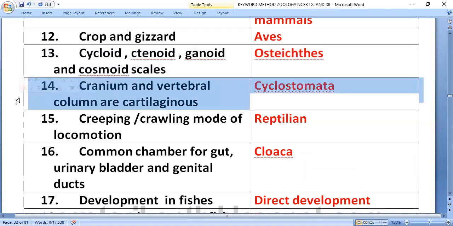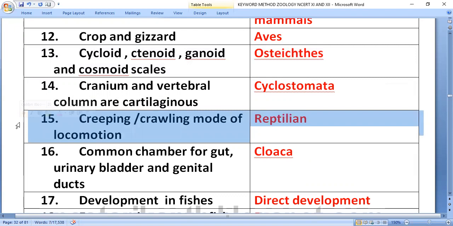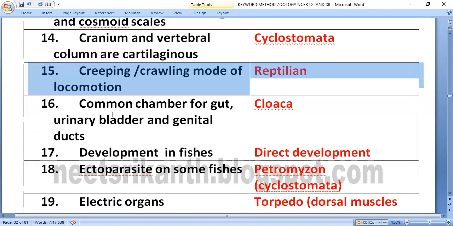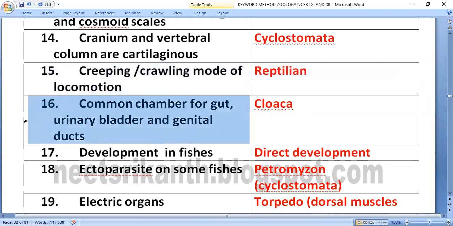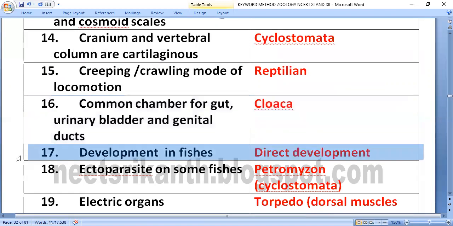Cranium and vertebral column are cartilaginous in cyclostomata. Creeping or crawling mode of locomotion, reptilia. Common chamber for gut, urinary bladder, and genital ducts, cloaca.